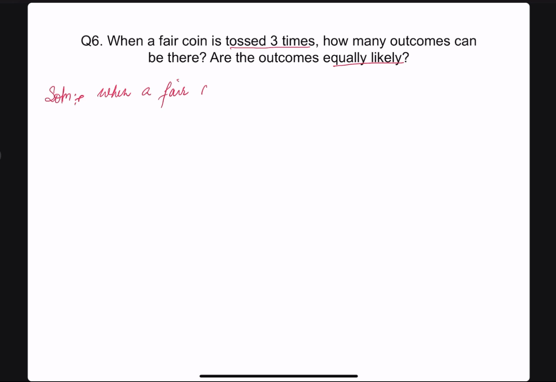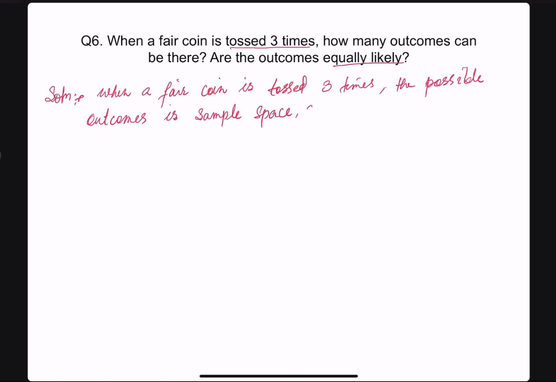When a fair coin is tossed 3 times, the possible outcomes form the sample space, because sample space means the totality of all the possible outcomes, denoted by S. Let's see, 3 times. When we toss, the possible outcomes are: head, head, head; head, head, tail; head, tail, head; head, tail, tail; tail, head, head; tail, head, tail; tail, tail, head; then tail, tail, tail. You may ask, sir, how do you get this?